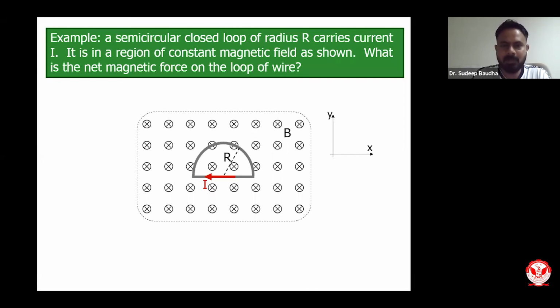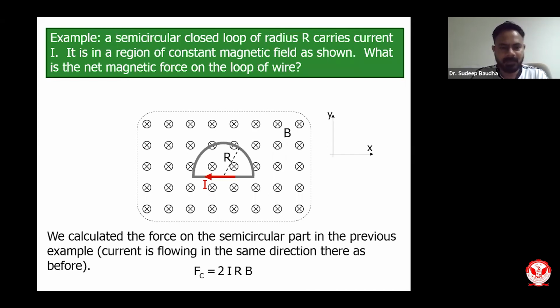I will show you step by step. We can calculate the force on the semicircular part. For the semicircular part, we have already done it, that is 2IRB. We have calculated the force, and on the straight path, Fc is going to be towards the y direction. The X component will be 0.